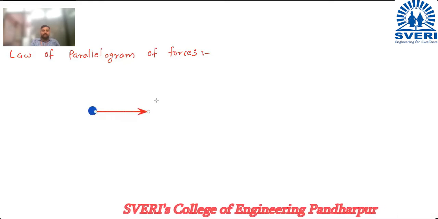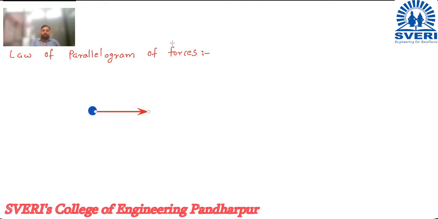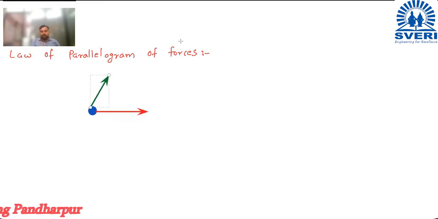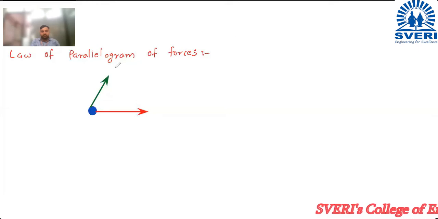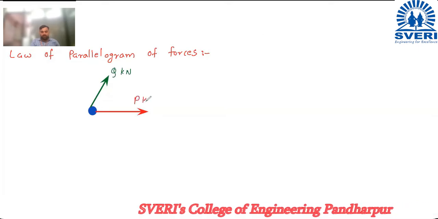P kilonewton is the magnitude of the first force, and suppose the second force is acting like this, with the magnitude Q. Suppose this is P kilonewton, this is Q kilonewton, and this is P. I don't know the values, I am taking them generally.